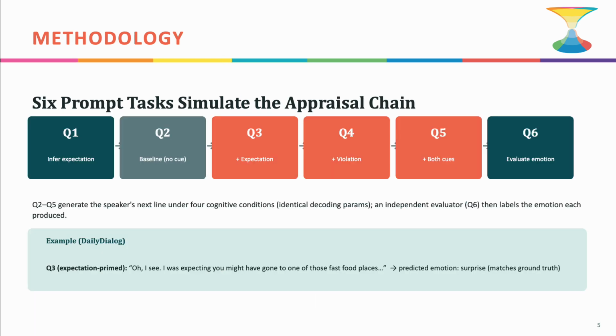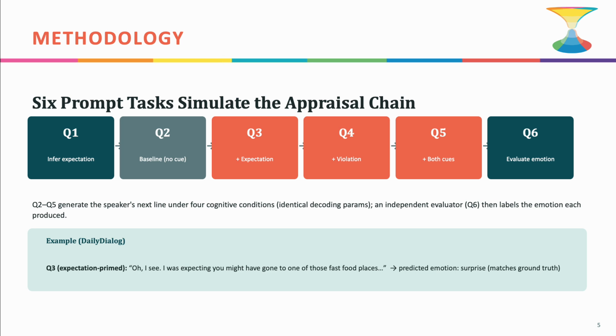To test this, we designed 6 prompt tasks that simulate the appraisal chain. Q1 infers the speaker's expectation. Q2 through Q5 generate the speaker's next line under 4 different cognitive conditions: baseline with no cue, expectation only, violation only, and both combined. All using identical decoding parameters, so we isolate just the effect of the cue itself.